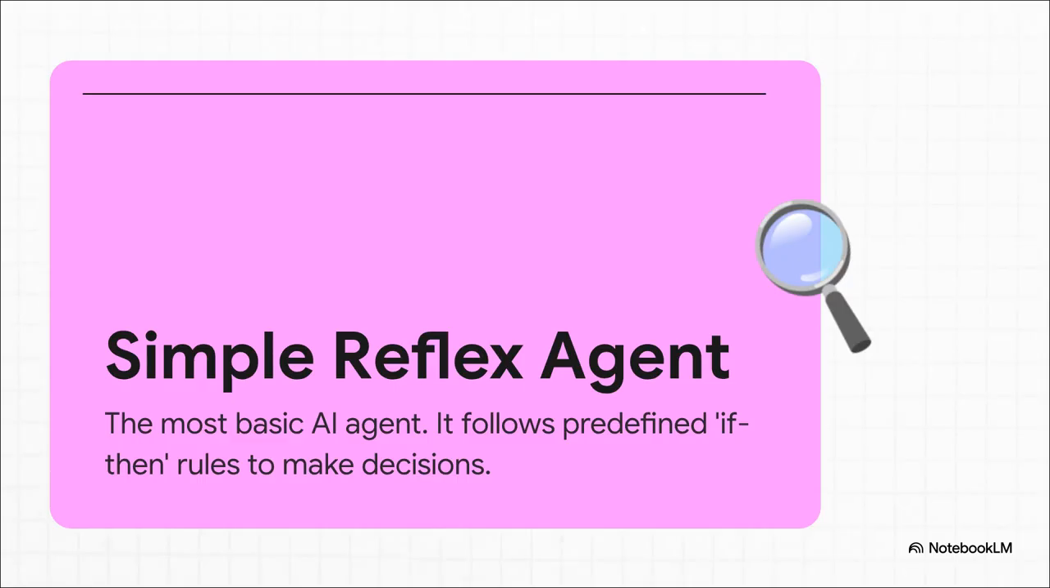Okay, so this is about as basic as it gets. Imagine an agent with literally 0 memory. It has no idea what happened a second ago, let alone yesterday. The past just doesn't exist for it. All it knows is what's happening right now. And it just follows a simple if this, then that rulebook.